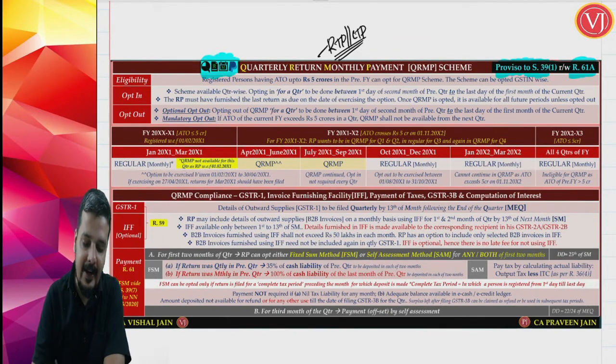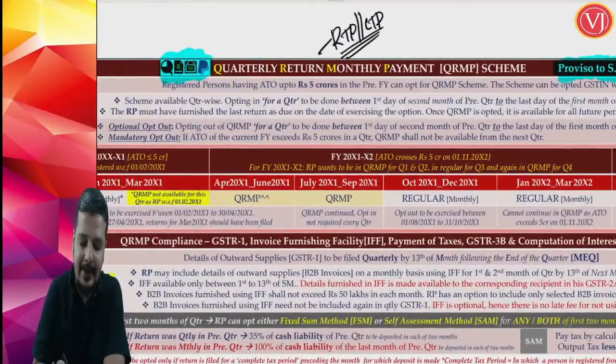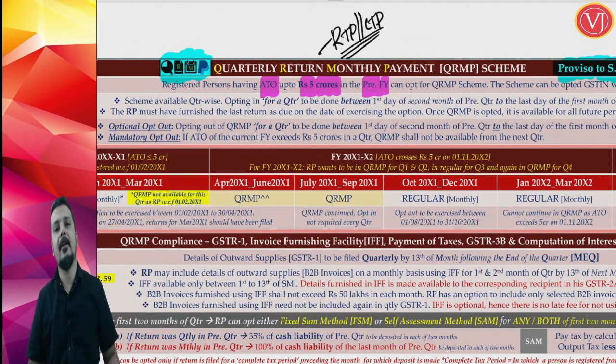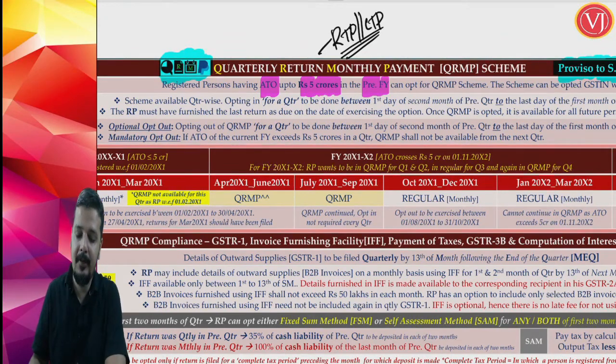Now first, what is the eligibility criteria? Only those registered persons who have aggregate turnover, that is pan India turnover, up to 5 crores in the previous financial year. So it means that if your previous financial year aggregate turnover is more than 5 crores, pan India turnover, then you cannot think of QRMP scheme. Only and only if your previous year aggregate turnover is up to 5 crores, you can opt for QRMP scheme.